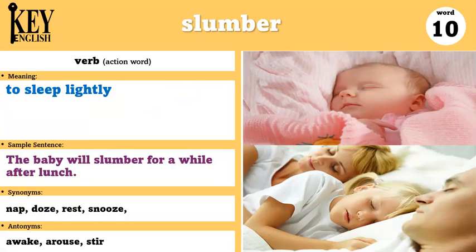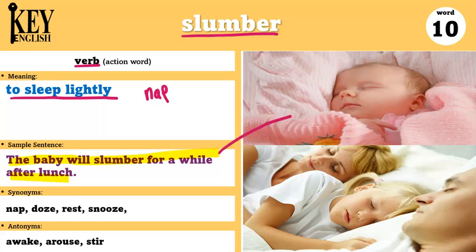Our last word is slumber. Slumber is a verb and it means to sleep lightly. So a slumber is kind of similar to a nap. It's just a light sleep, maybe a few minutes or a few hours at the most. For example, the baby will slumber for a while after lunch. So in this sentence, there is a baby who is taking a nap after they eat.